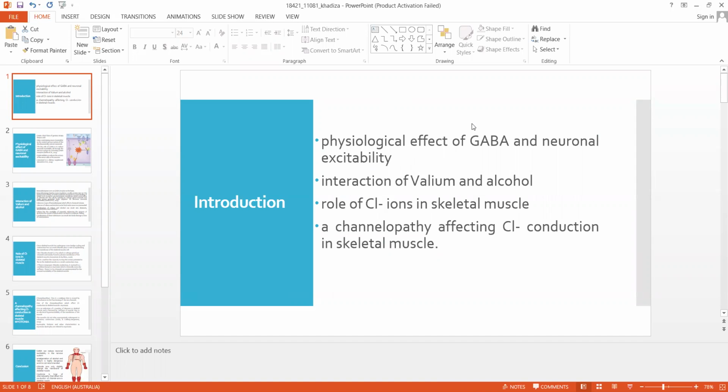In this presentation, I'm going to discuss the physiological effect of GABA and neuronal excitability, the interaction of Valium and alcohol, the role of chloride ion in skeletal muscle, and a channelopathy affecting chloride ion conduction in skeletal muscle.